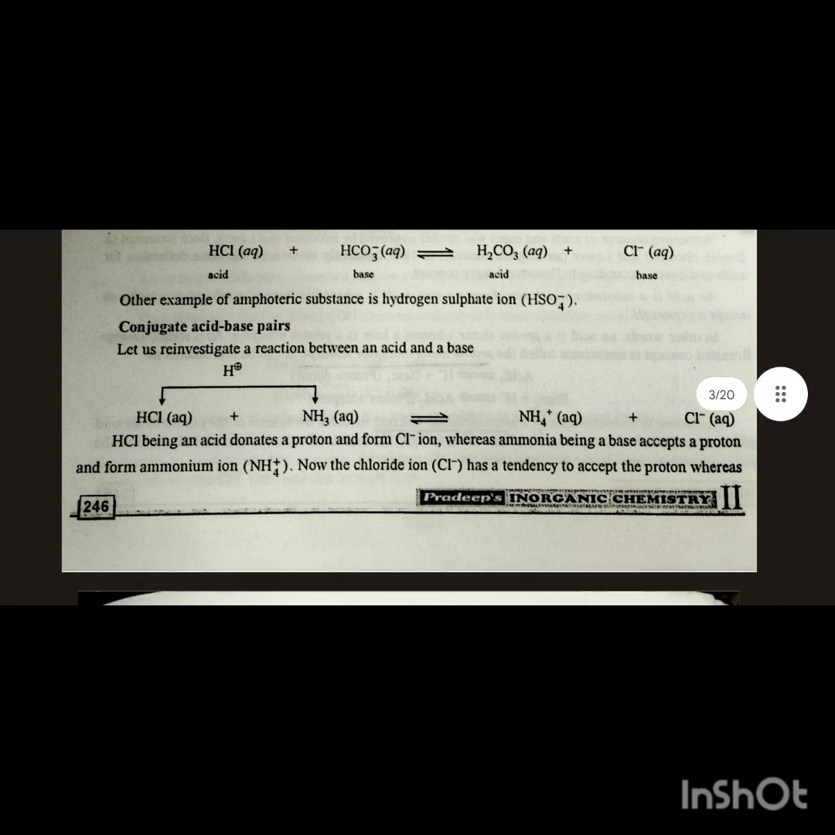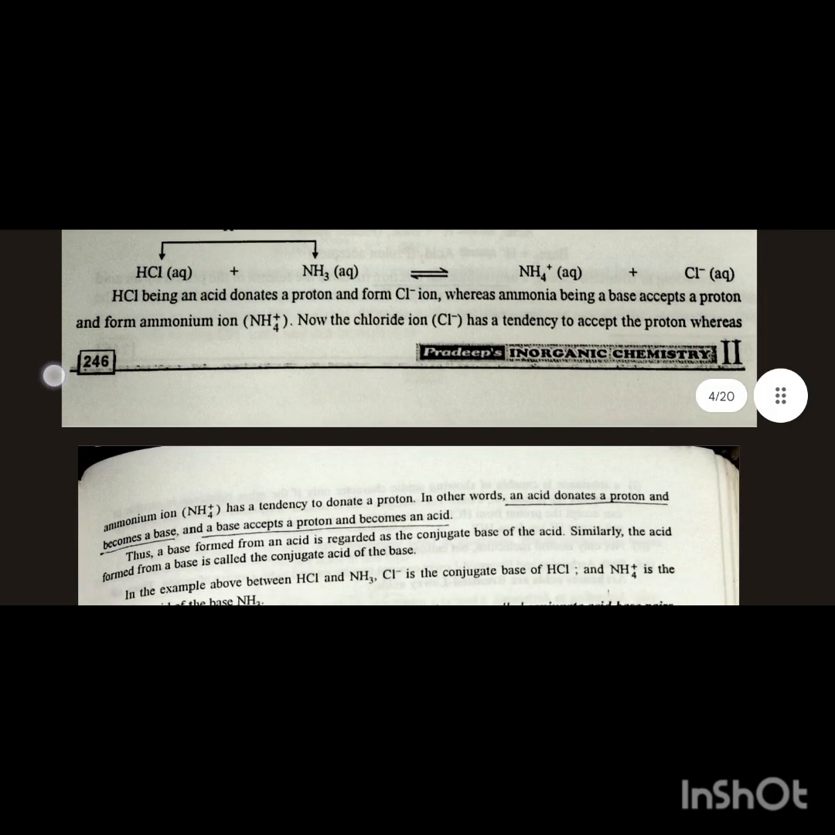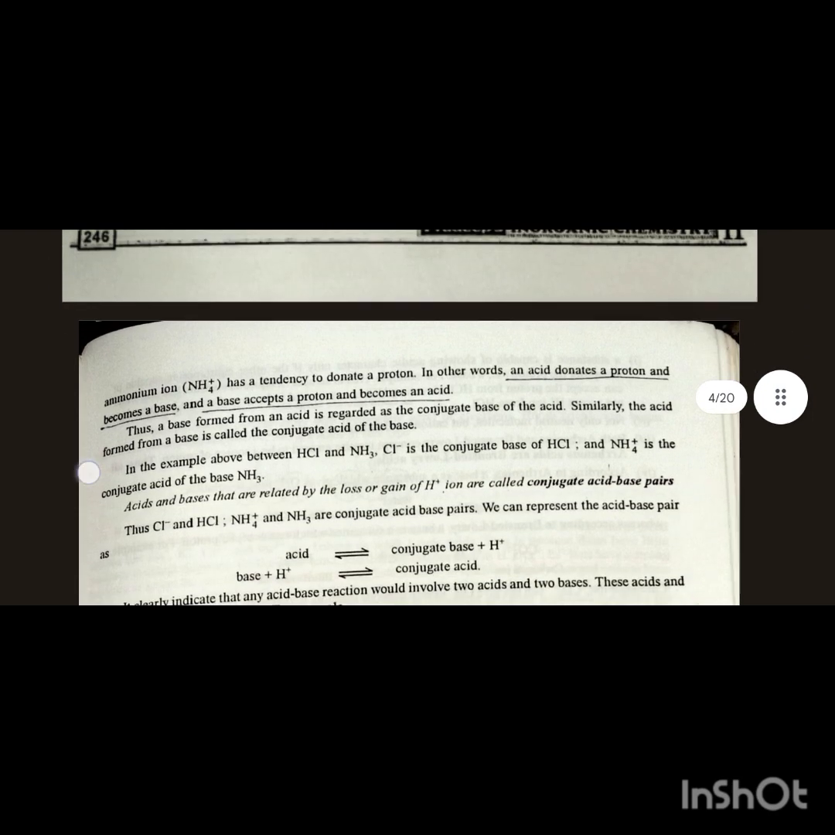Conjugate acid-base pair. Let us investigate a reaction between an acid and a base. HCl plus NH3 aqueous gives NH4⁺ plus Cl⁻. HCl, being an acid, donates a proton and forms the Cl⁻ ion, whereas ammonia, being a base, accepts a proton and forms the ammonium ion. Now the chloride ion has a tendency to accept the proton, whereas the ammonium ion has a tendency